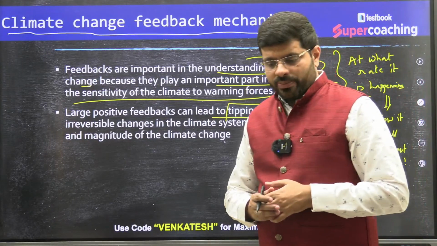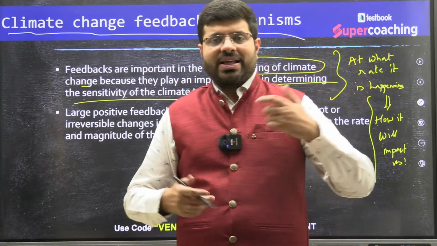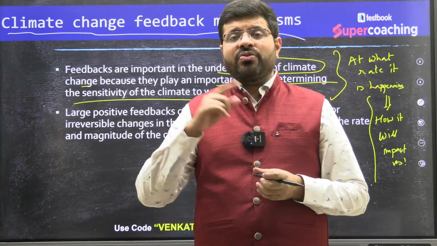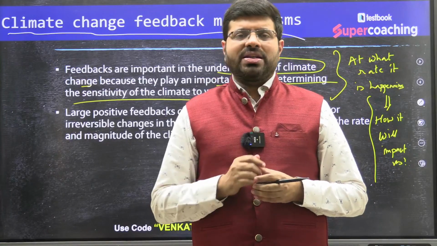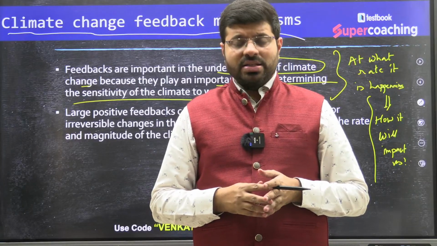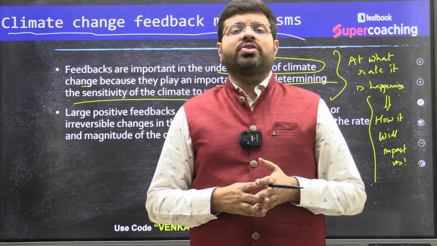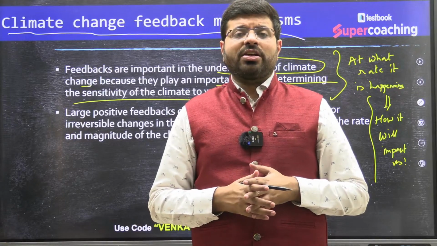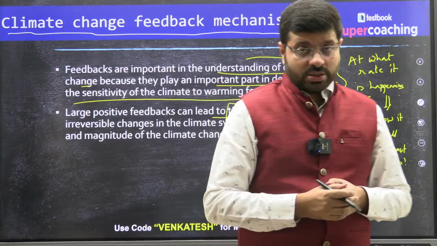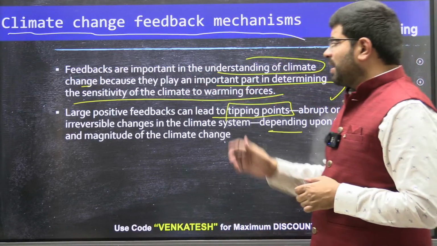For example, when the global climate reaches more than 2.5 or 3 degrees Celsius, we never know how the earth would change. The catastrophic impact of climate change would be very severe by then. So this is what we call irreversible changes.